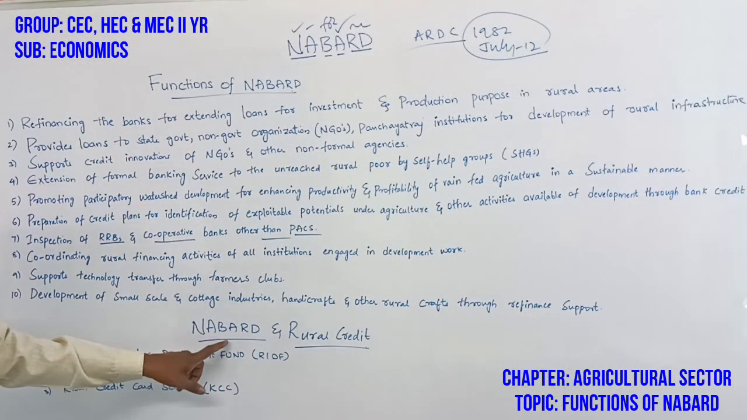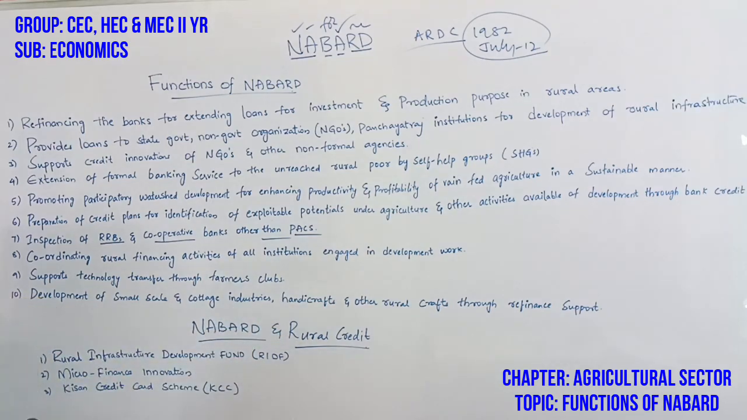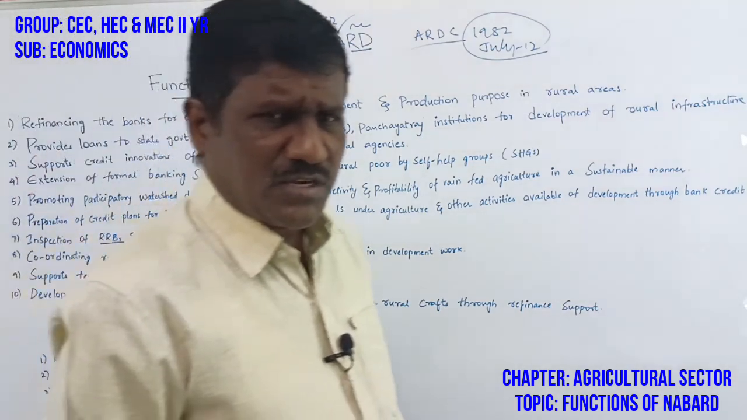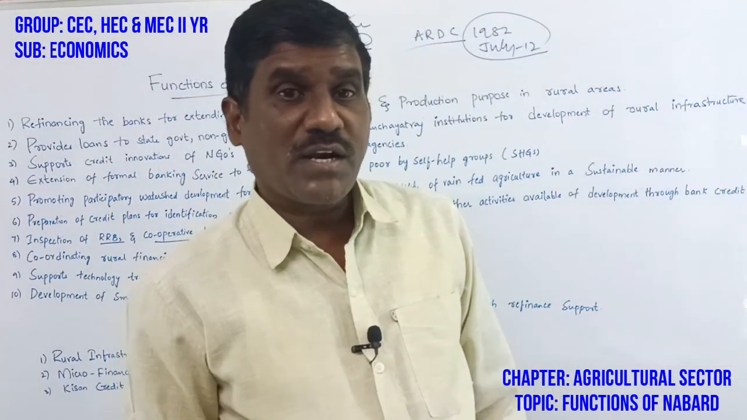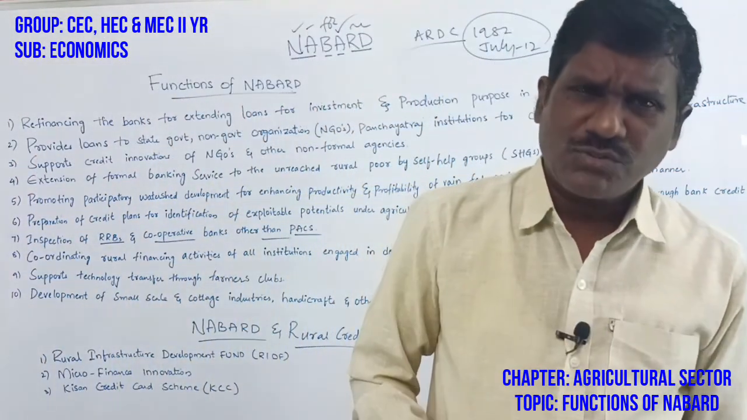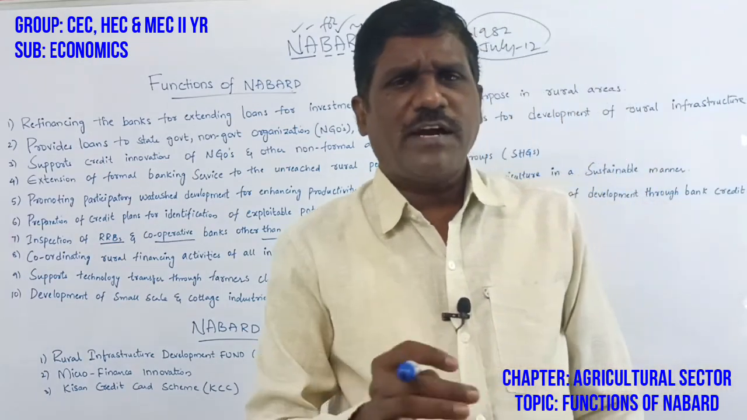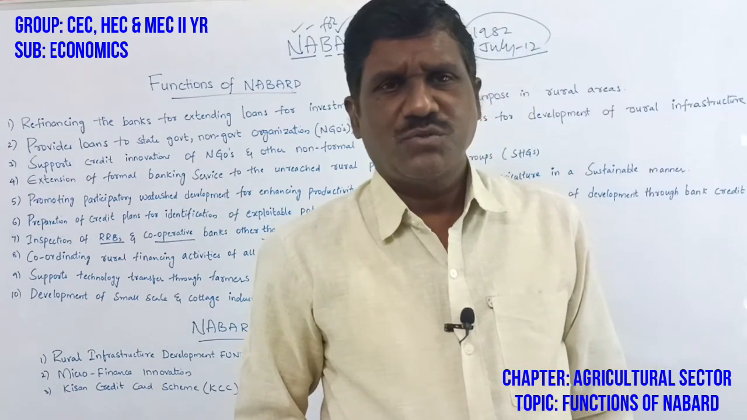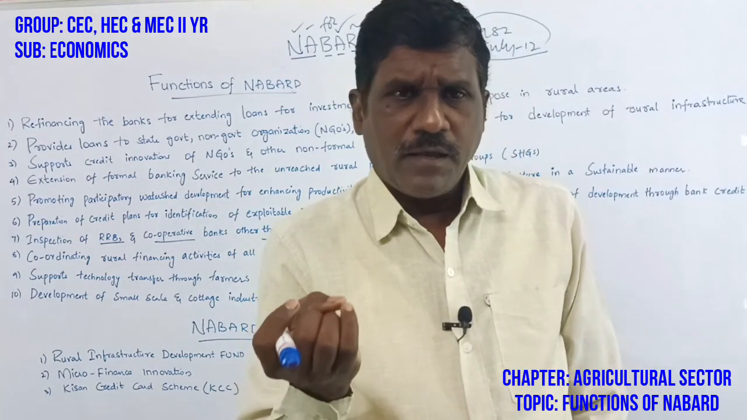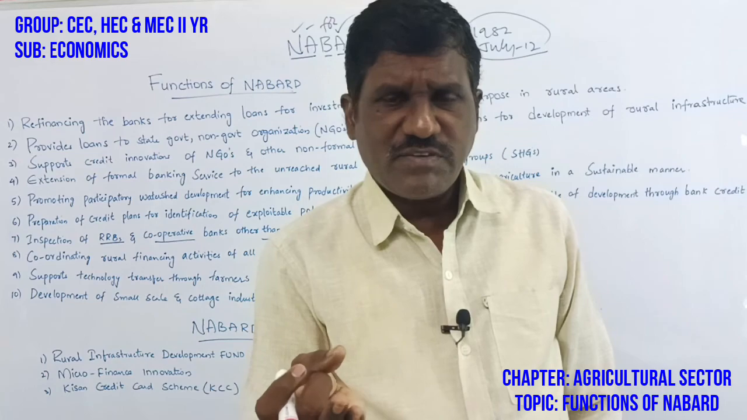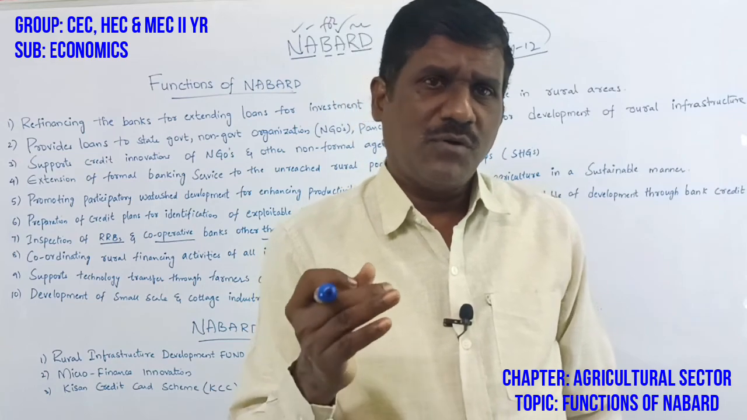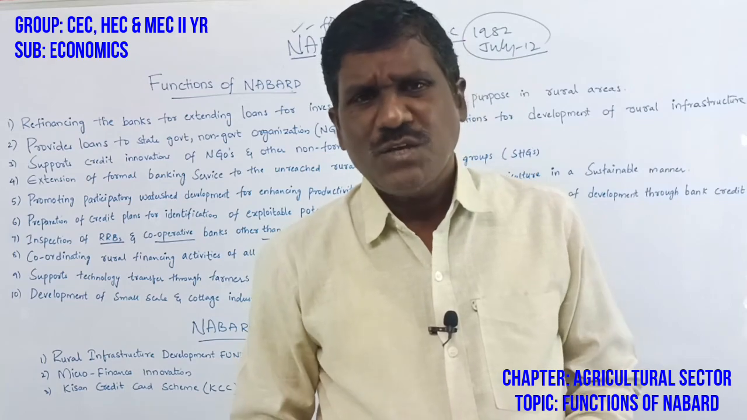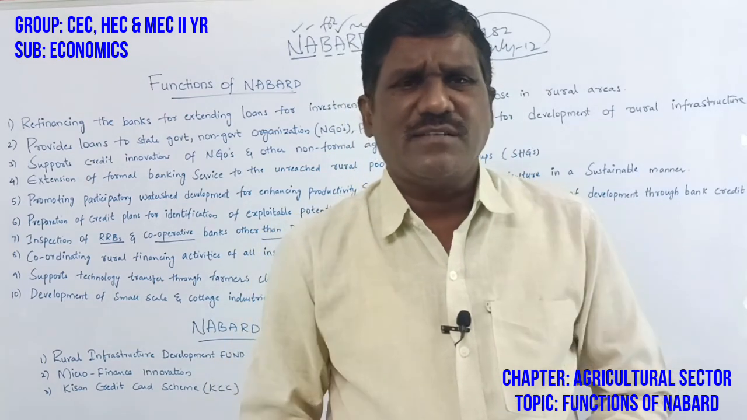And moreover, Nabard and rural credit, one is the rural infrastructure development fund. It was established in 95-96. What is the rural infrastructure development fund? So this is also one of the funds to provide more and more infrastructure facilities in rural areas. So to provide road facilities, drainage facilities, sanitation facilities. So these are all required in the rural areas.